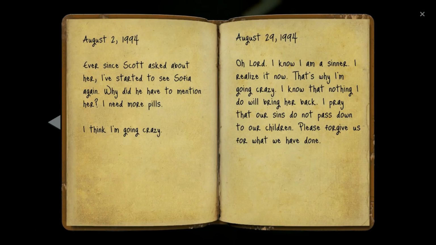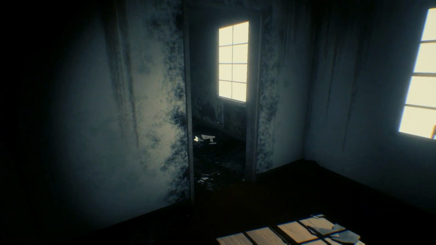So with the, I know nothing I do will bring her back, I wonder if he means Sophia or his wife. Does he mean that nothing he does will bring his wife back because she left him? Or does he mean, I can't bring her back because he maybe killed Sophia? And that's why he says, please forgive us for what we have done. But who's we? I guess that's it for here.